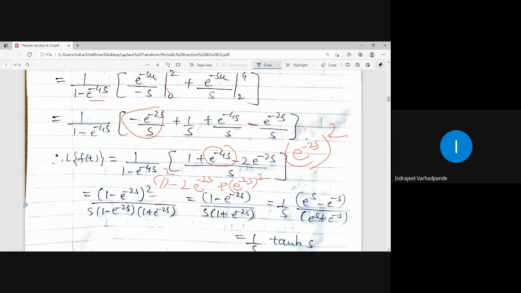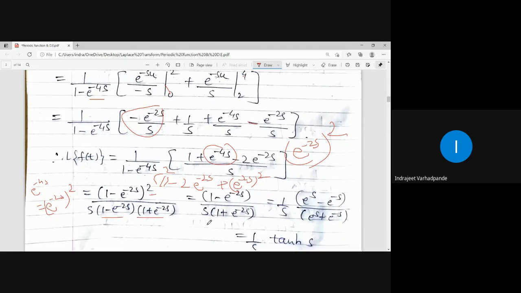In the denominator, split e to the power minus 4s as e to the power minus 2s whole square. So what is a square minus b square? A plus b, a minus b. Is it okay? All of you agree with this? ये purposely क्यों करना है?